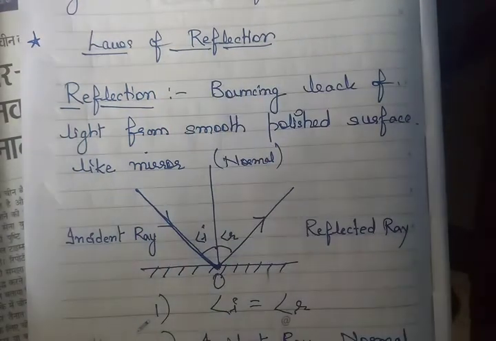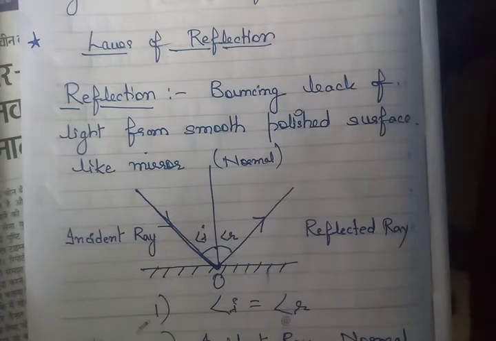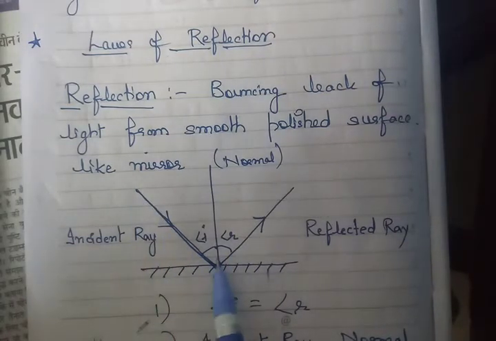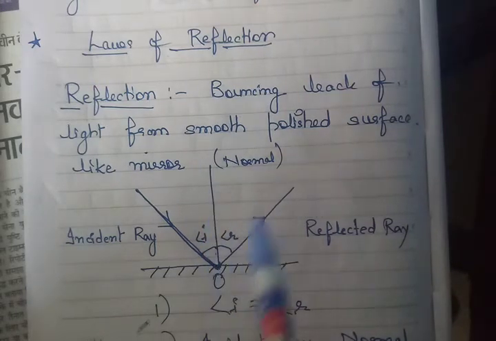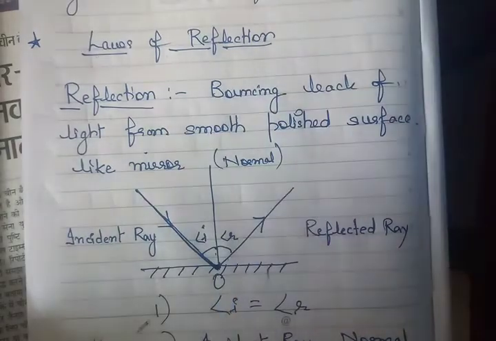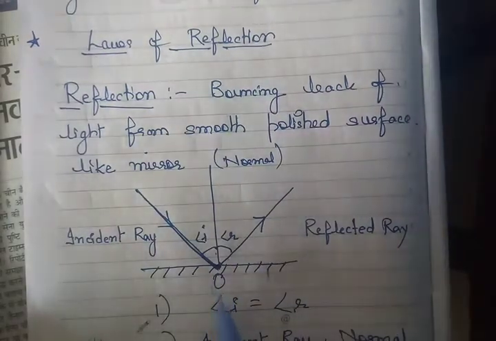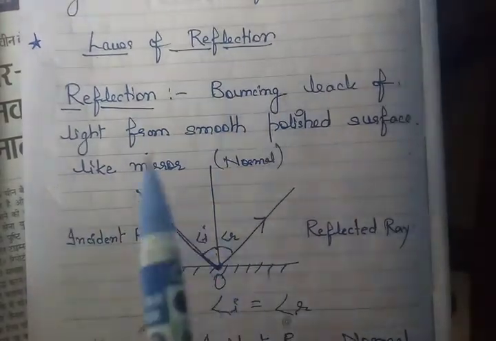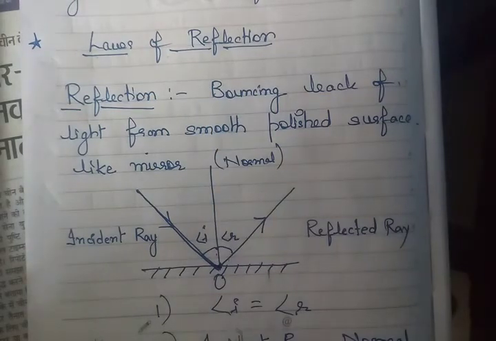There are two laws. The angle of incidence should be equal to the angle of reflection, and the incident ray, this perpendicular line called the normal, and the reflected ray all lie on the same plane and have the same point of intersection. That means they are meeting from the same point. So these are two laws to satisfy reflection.